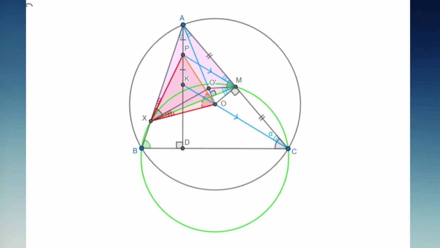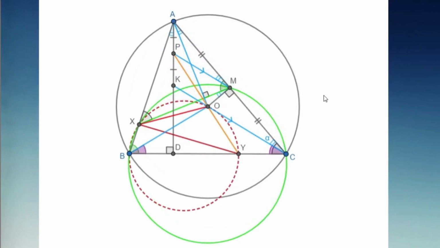That's it for the first solution. Now let's move on to the second solution. That is the second method in which we analyze the conclusion. In this approach, we needed to prove that OBY equals OXY. However, a clear relationship between X and Y and their corresponding angles does not emerge.